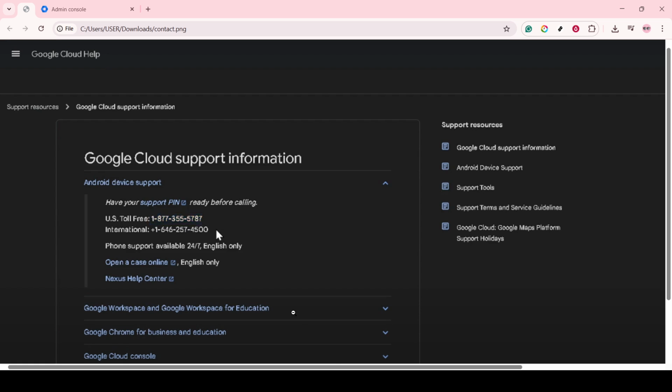And there you have it. A simple but effective guide to bypassing automated systems and actually getting a human on the line when you need assistance with Google Workspace. Remember, the key is to confidently navigate through their system until you reach the contact number. This way, you're not only saving time, but also ensuring that your issues are addressed by someone who can offer the personalized help that you need.